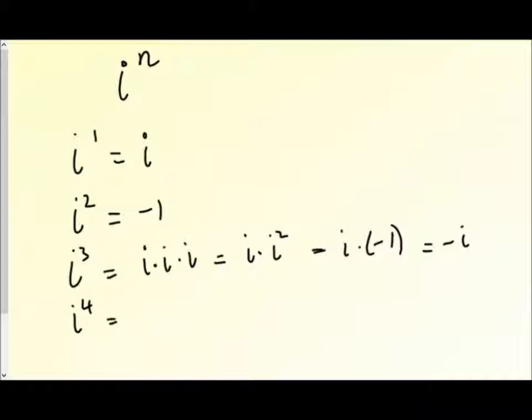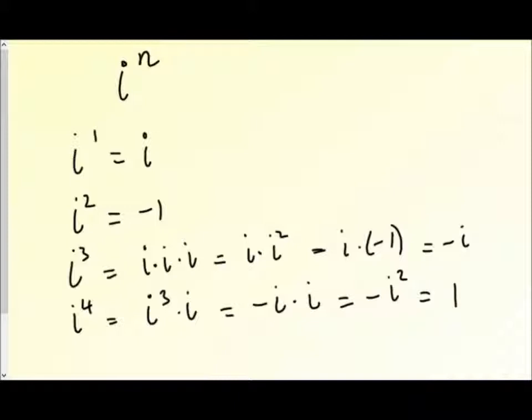Well, i to the 4 is i times i times i times i, or if you like, i cubed times i, and I've just worked out that i cubed is negative i, so that's negative i times i, which is the negative of i squared, but i squared is negative 1, so that's positive 1.